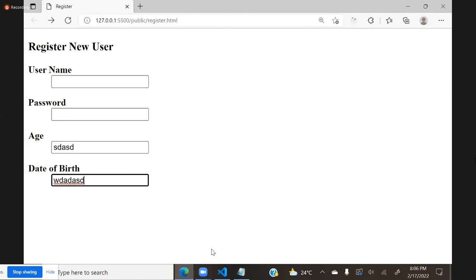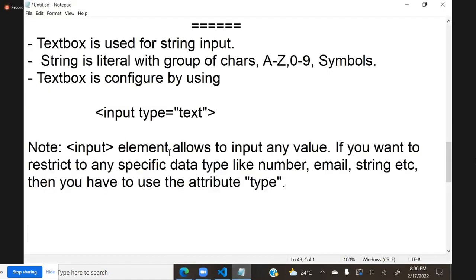In that, many types are there, and we will discuss them one by one. Without type it also looks like a text box, and by giving type text it will also look like a text box. But you use type text when your intention is to input a string.